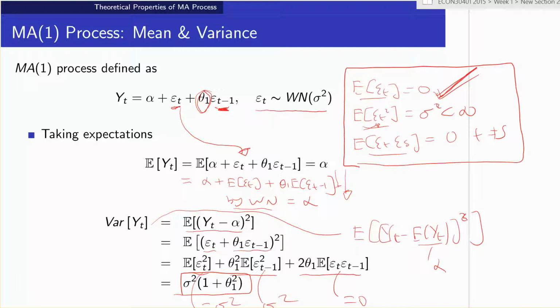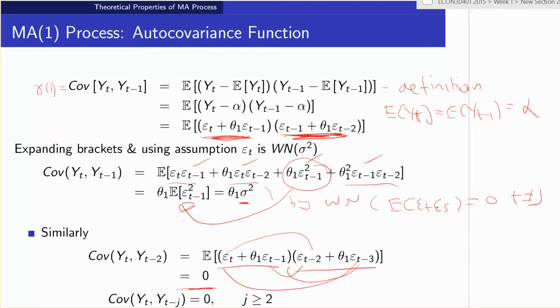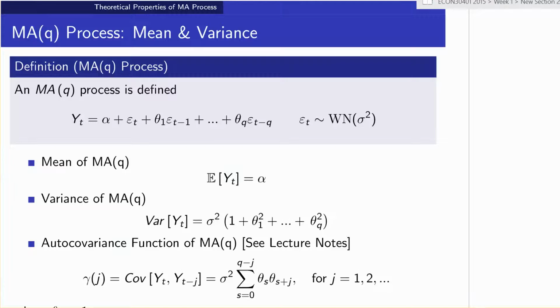We can see that y_t doesn't depend on the shock from t minus 2 or before. Therefore, because all the shocks are uncorrelated, y_t, by construction here, can only be correlated with y_t minus 1 and nowhere else. Okay, so everything makes sense here. We can generalize all these results to the case of an MA(q) process.